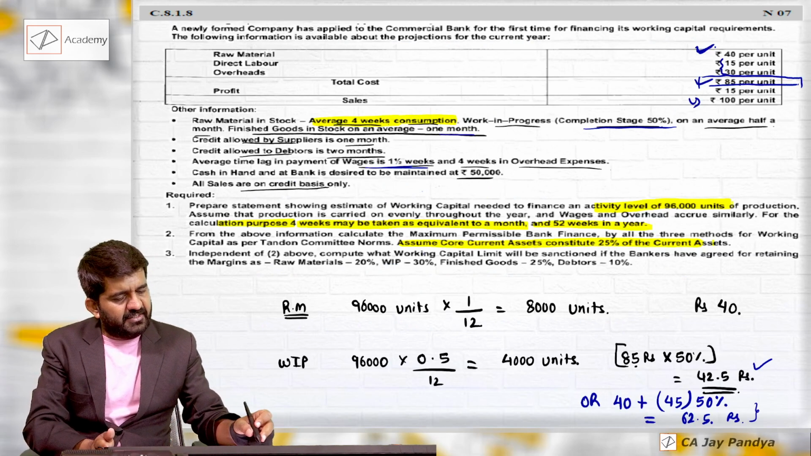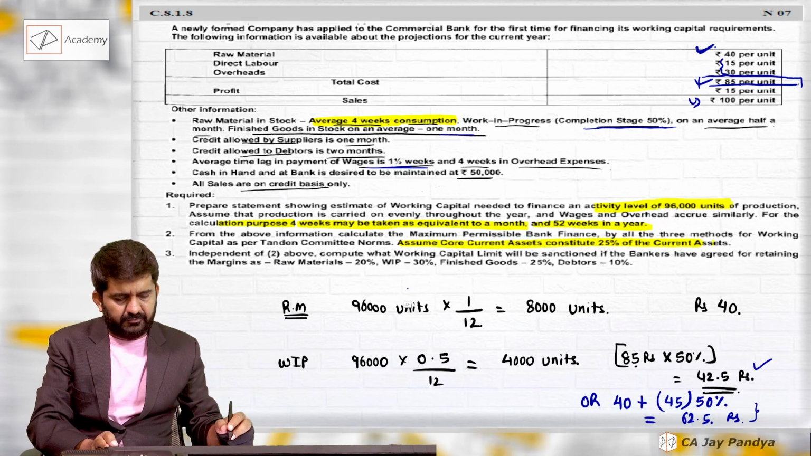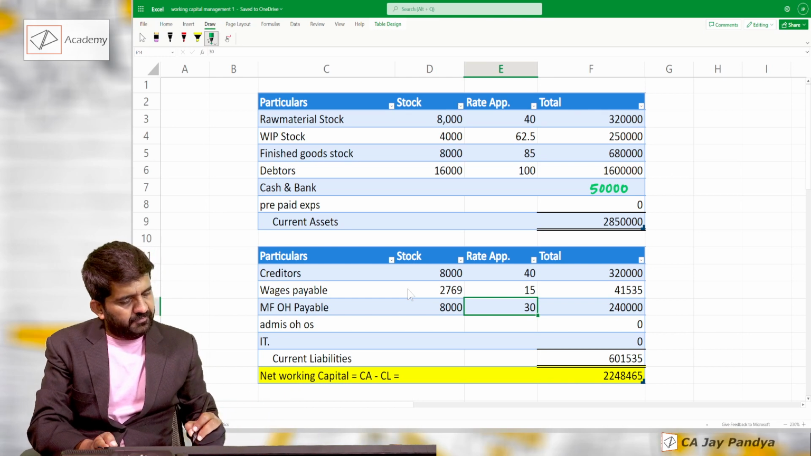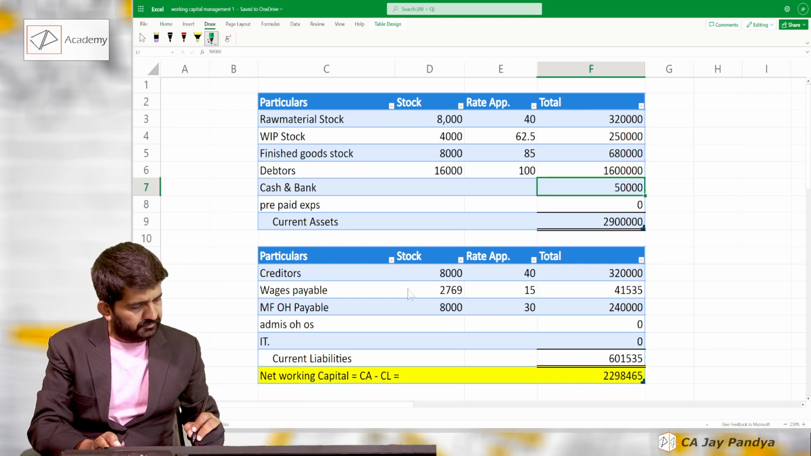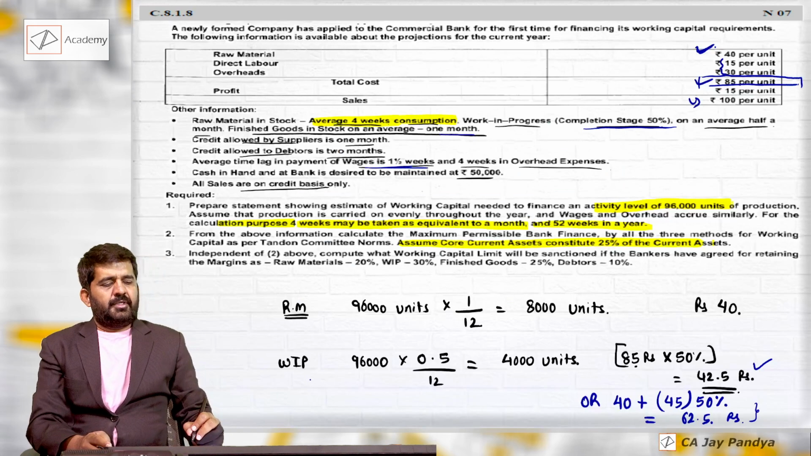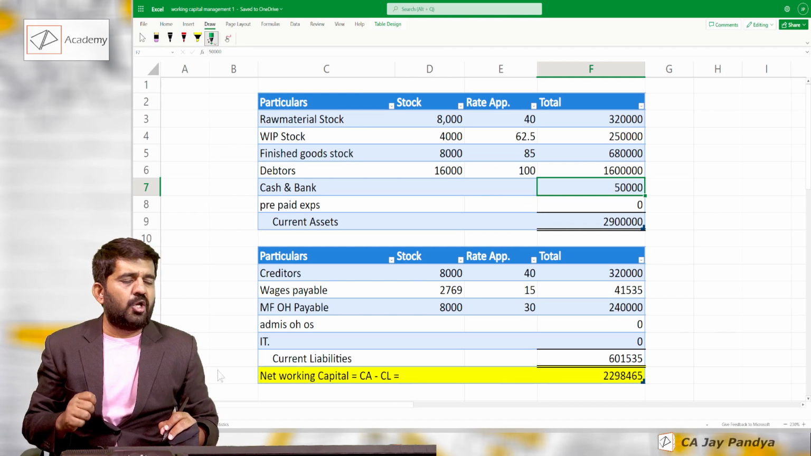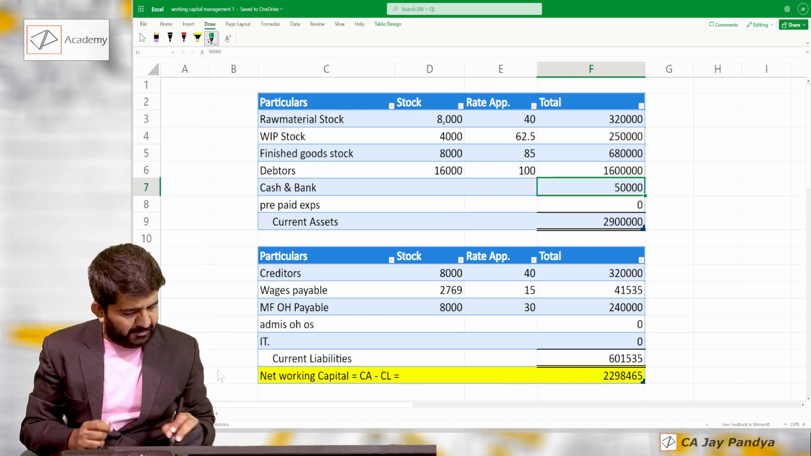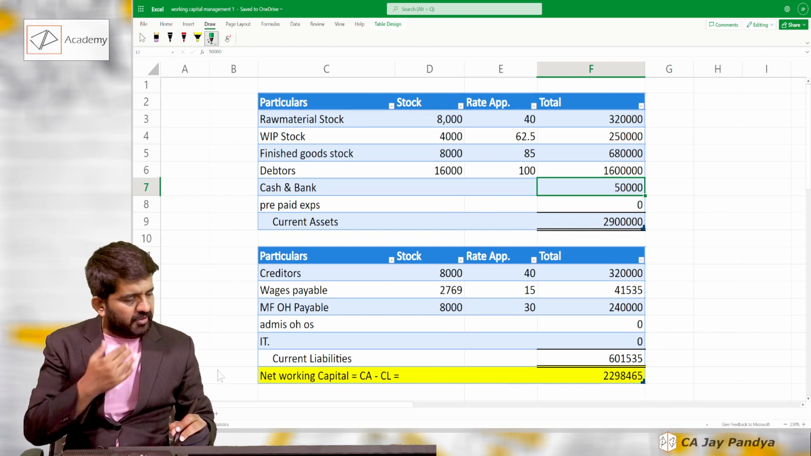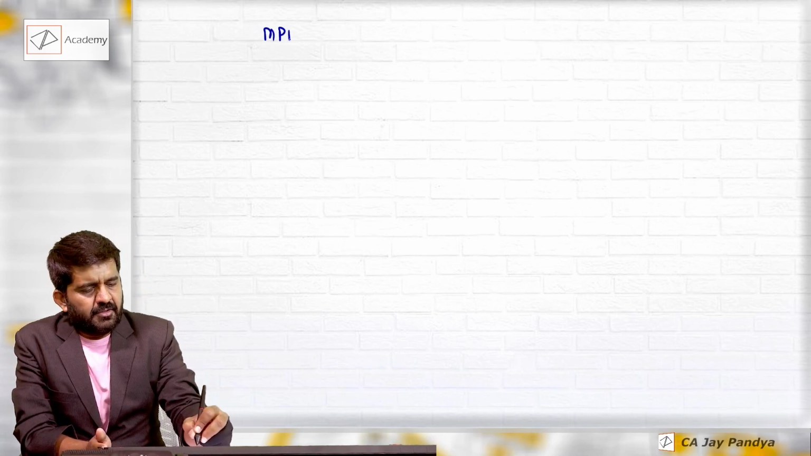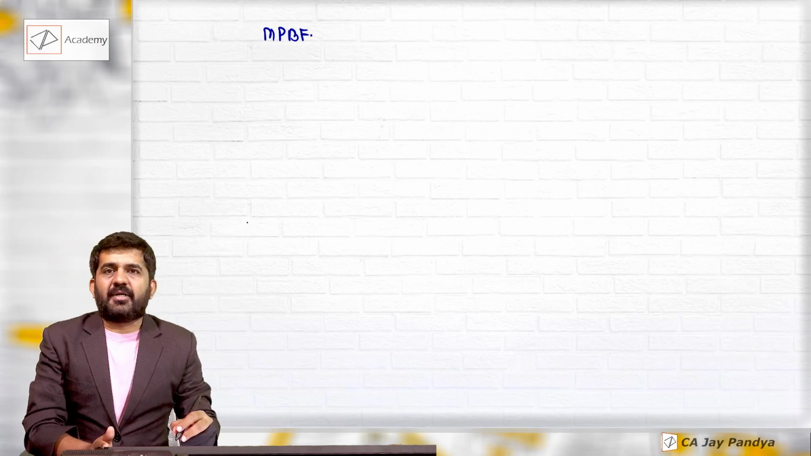Cash in hand and bank at desired level is 50,000. Cash and bank required is 50,000. And I have practically taken into consideration all the points. I have got the answer of all current assets minus current liability, that is net working capital, which is 22,98,465. Let us understand maximum permissible bank finance, which in short is also termed as MPBF.